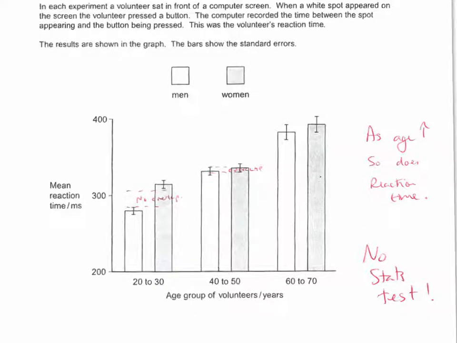So what other conclusions can you make from the graph? We're looking at the standard deviation on the error bars. First of all, in the 20 to 30 age group, there's no overlap between men and women, so there is a significant difference in the mean reaction time. Men have a significantly shorter reaction time than women for the young age group. But for both the middle and older age groups, there is an overlap in standard deviations, so there's no significant difference between men and women. They've got a similar reaction time.